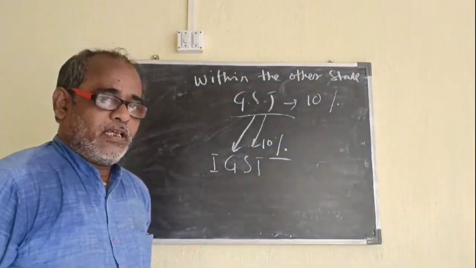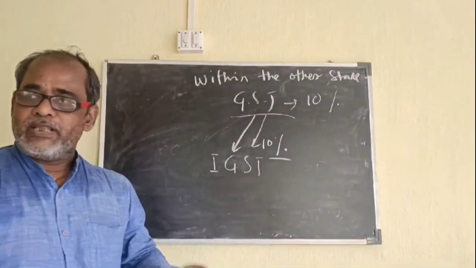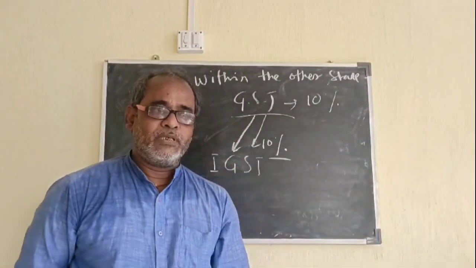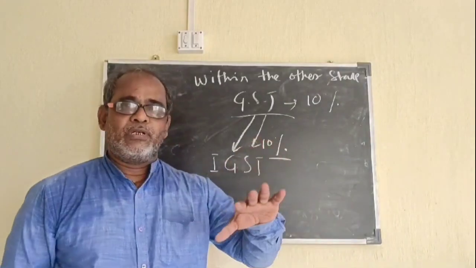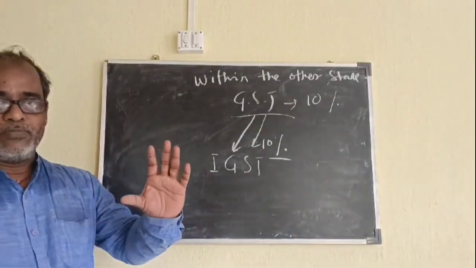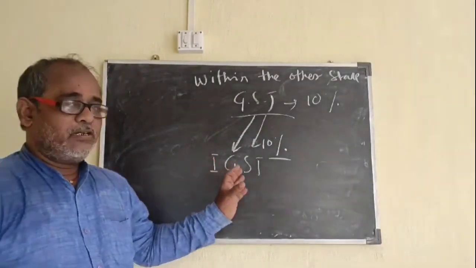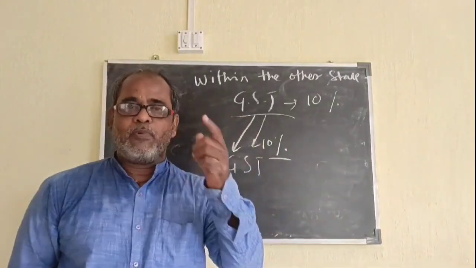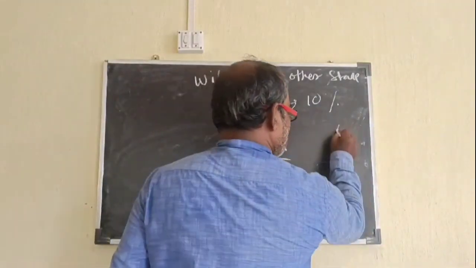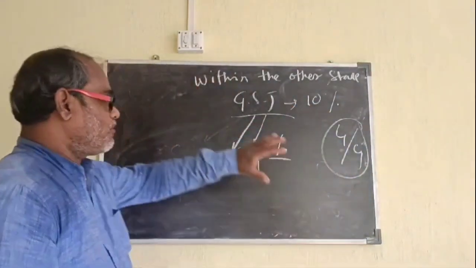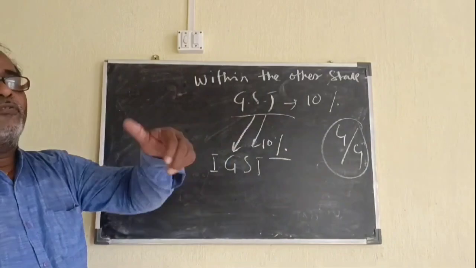One more thing I would like to tell you: in ICSE there is an MCQ question of 1 mark, and a 3 to 4 mark question comes. So in total you can get 4 marks from this, and without any hesitation you can solve the problem and get full marks, 4 out of 4. It is very easy and simple to get full marks from this chapter. Let us go with a few problems which I am going to share with you.